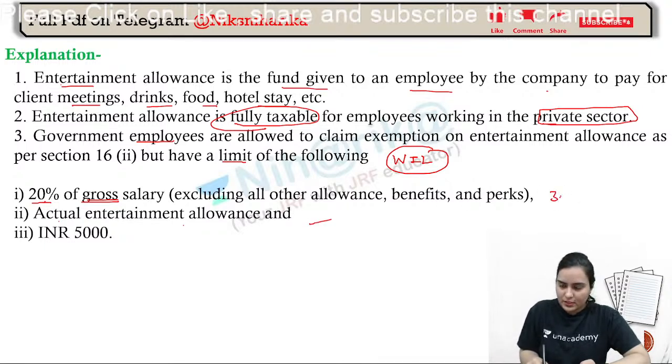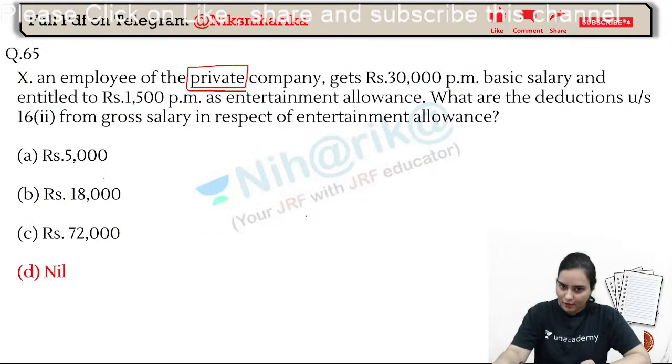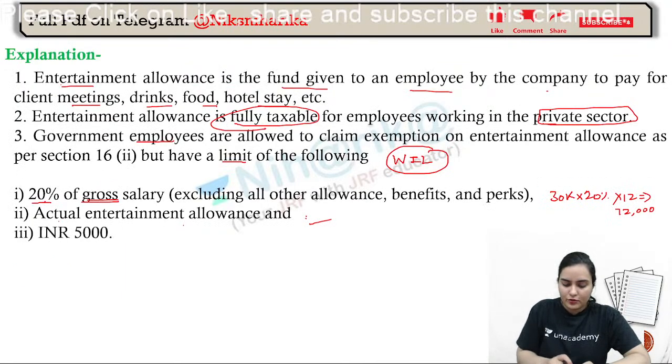See, 30,000 into 20%. That will be 6,000 into 12. 6 12s are 72,000. Fine. Okay. Actual entertainment allowance, how much is it getting? 1500 per month. So 1500 into 12. That will be 18,000 and 5,000.